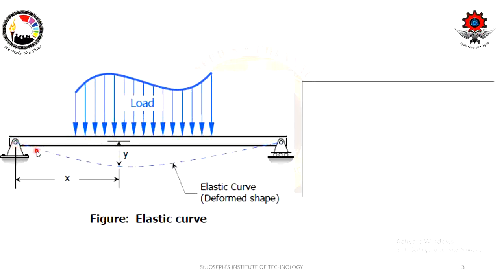The beam has got deflected in this way based on the load. Where the intensity of the load is high, the deflection will also be high. It is directly proportional. This is how it has deflected for this loading condition.